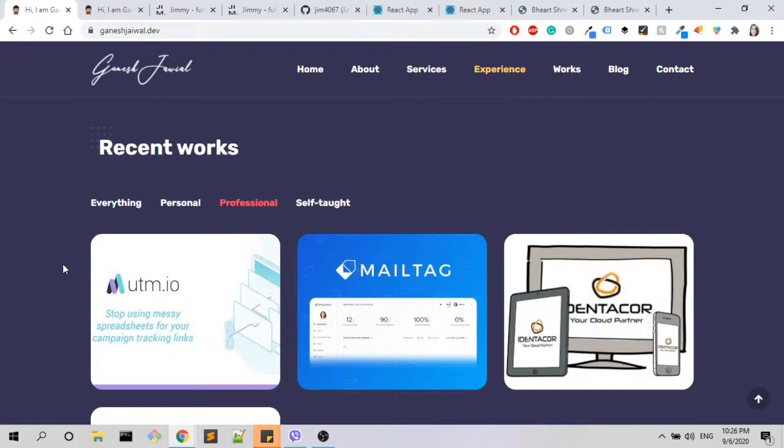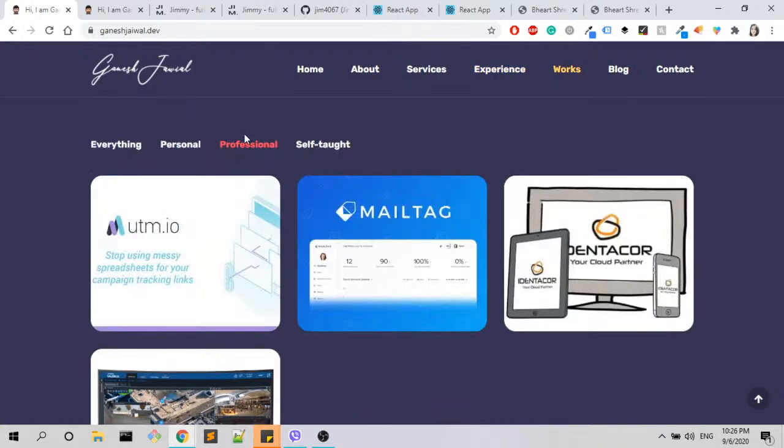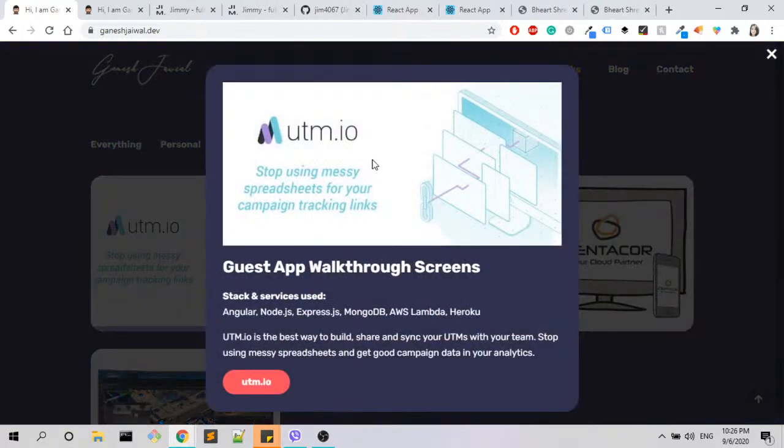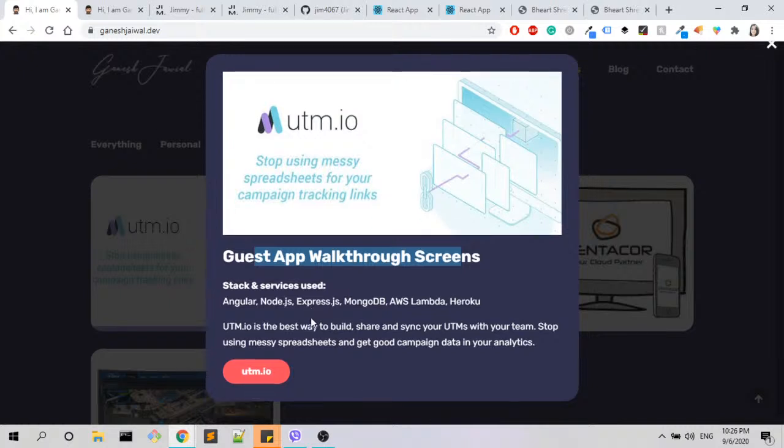Anyway, let's go back into the review. In the recent work, let's click on something and I can see an image and then some details. This is the link to go to that project, but again, you could possibly make that a little bit bigger and provide more information, like when did you do that work, did you collaborate with anyone, was it difficult, was it easy, which person is going to use it, stuff like that.